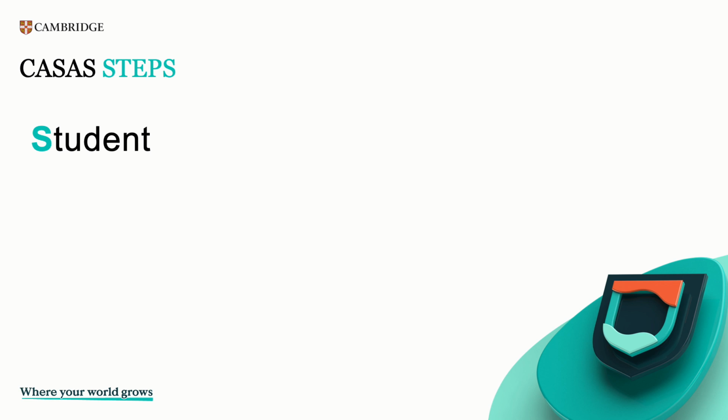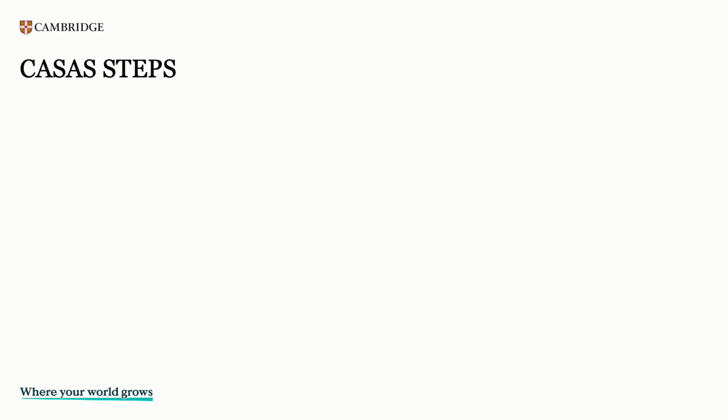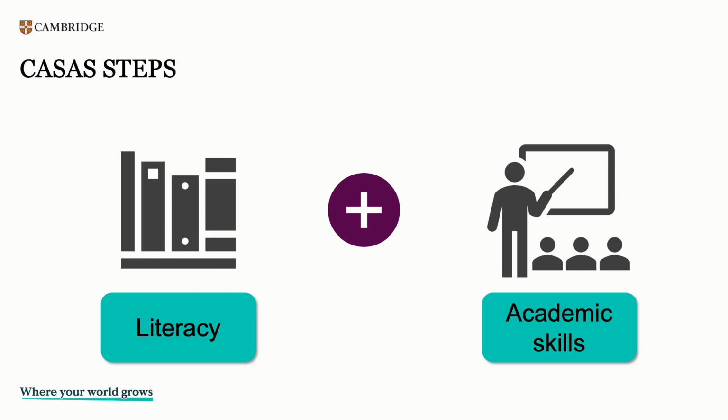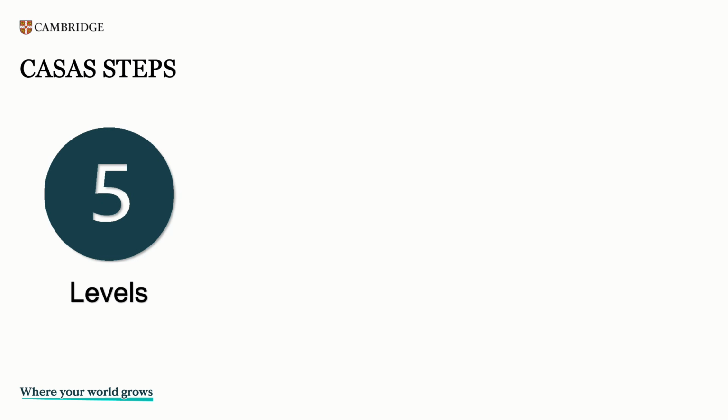The CASAS Steps is the new CASAS test for adult education ESL students. STEPS isn't a life skills test, but a way to assess literacy and academic skills in the context of common adult situations. CASAS Steps will replace the CASAS Life and Work tests. What do you need to know? CASAS Steps has 5 levels. The increased number of levels is intended to make it easier to report your students' measurable learning gains.